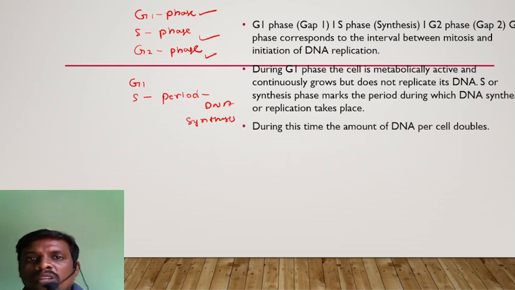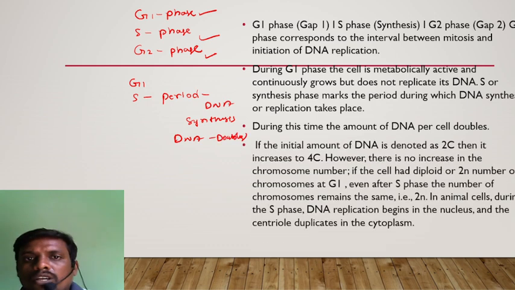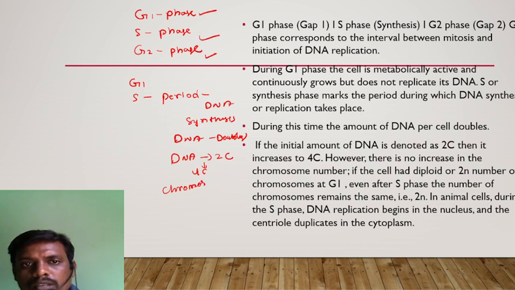During this time, the amount of DNA per cell doubles. If the initial amount of DNA in the beginning of the cell is denoted as 2C, then it increases to 4C. However, there is no increase in the chromosome number.